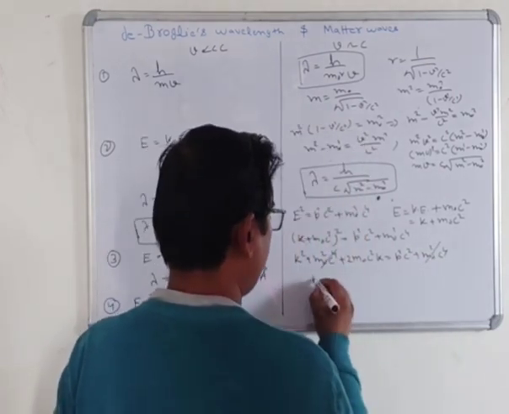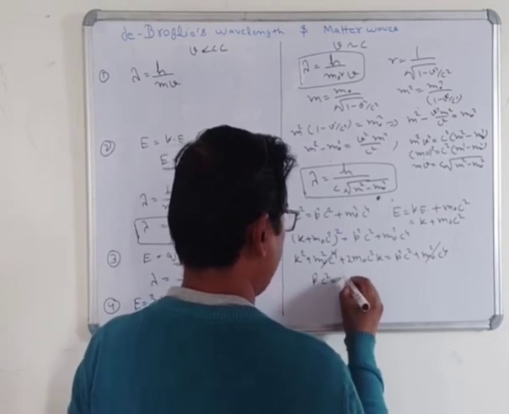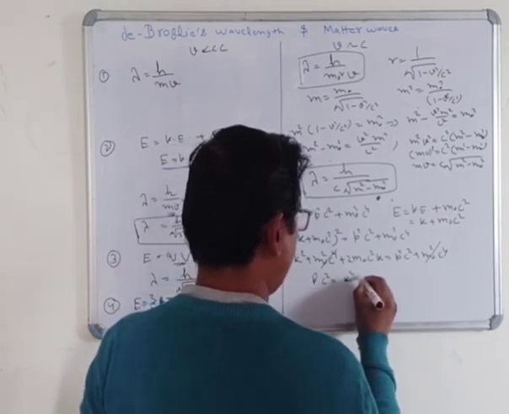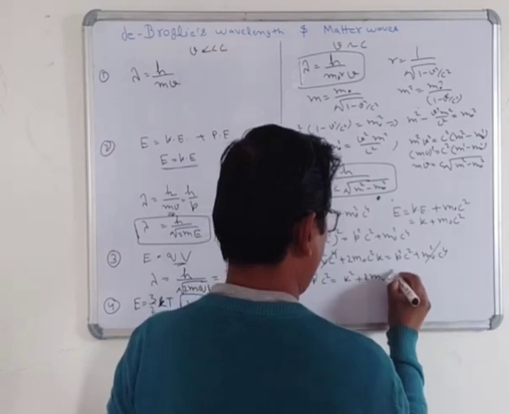Now we can write that p²c² = K² + 2m0c²K.